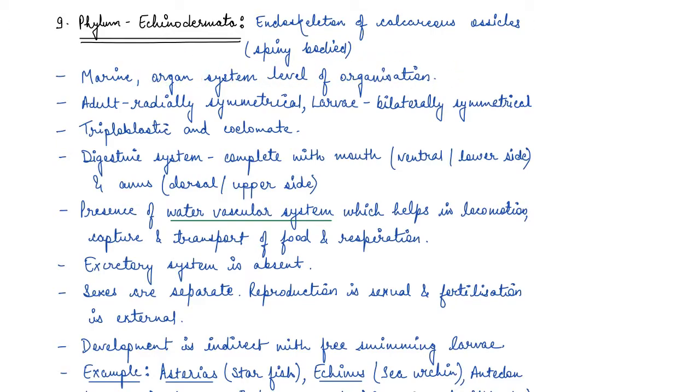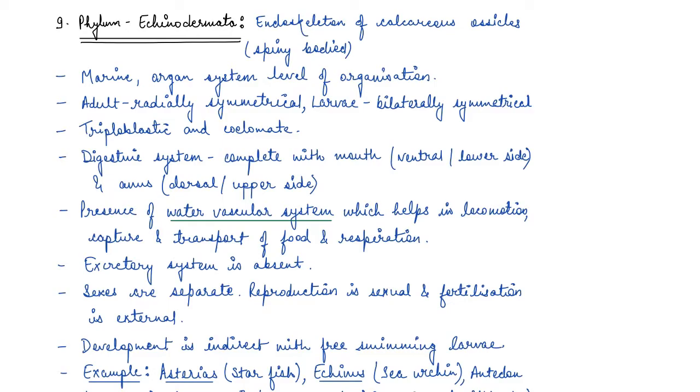Now the adult echinoderms are radially symmetrical, but the larval stage, the larvae, are bilaterally symmetrical. Then they are triploblastic, so all three layers, ectoderm, endoderm, and mesoderm, are present, and they have true body cavity, so they are coelomate. Now the digestive system is complete, with mouth, which is present on the ventral or lower side, and anus, which is present on the dorsal or upper side of the body.